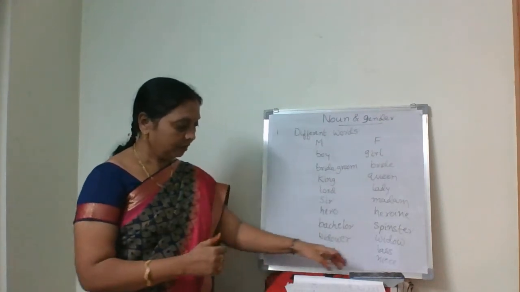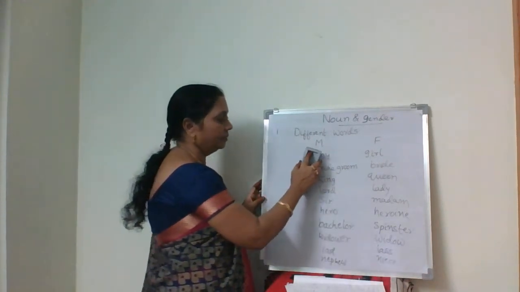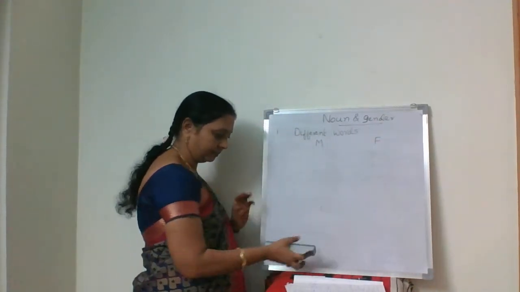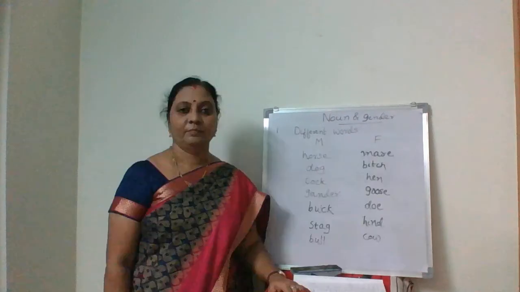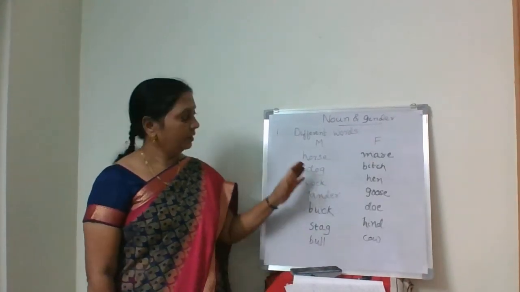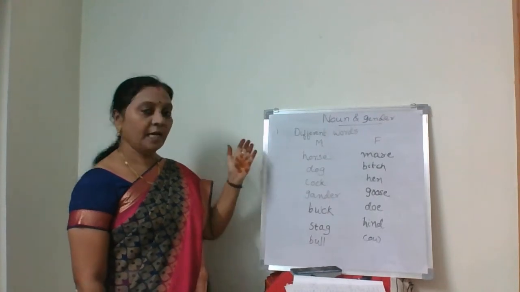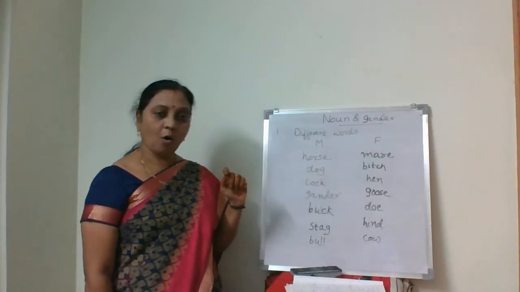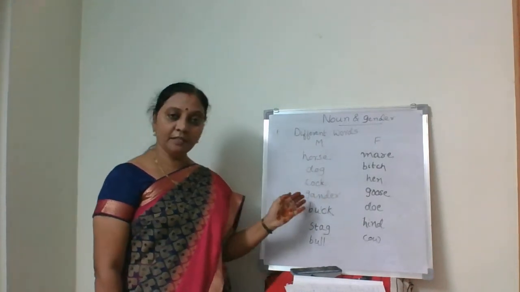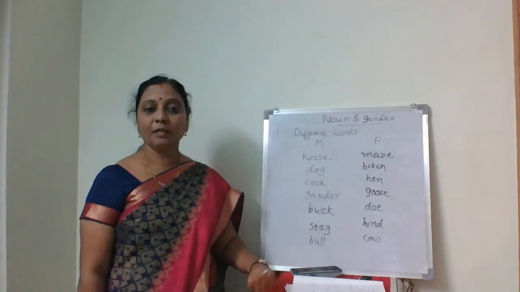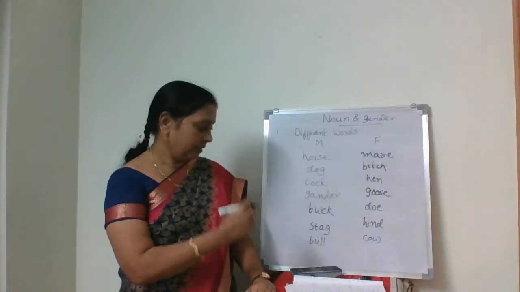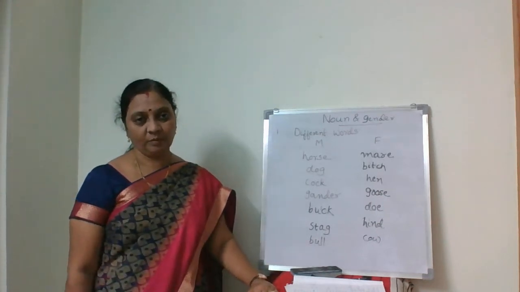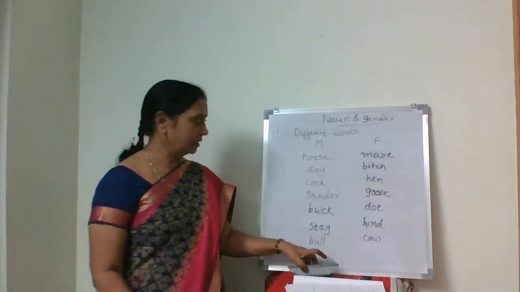Even some animals also we see: horse, mare; dog, bitch; cock, hen; gander, goose; buck, doe; stag, hind; bull, cow. These are names of animals.